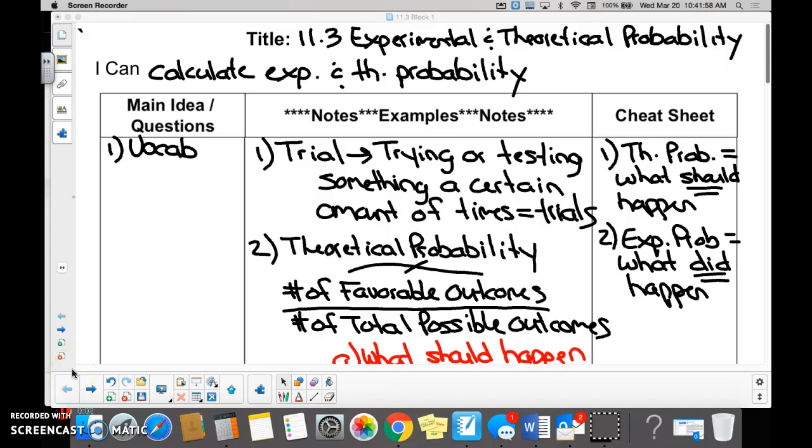11.3 experimental and theoretical probability. I can calculate experimental and theoretical probability. All right, so experimental probability.